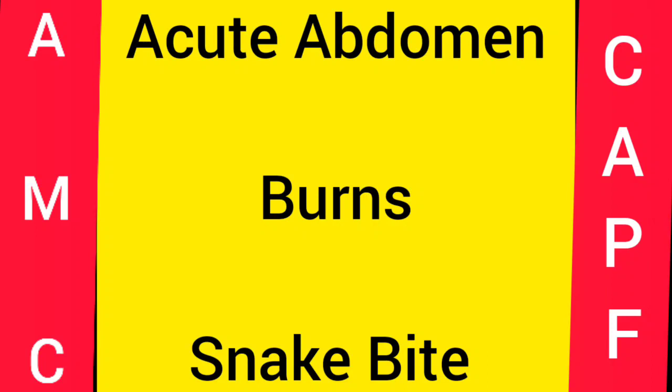The most common causes of acute abdomen could be intra-abdominal or extra-abdominal. Intra-abdominal could be acute appendicitis, acute cholecystitis, perforation of the peptic ulcer. There could be biliary colic or ureteric colic.